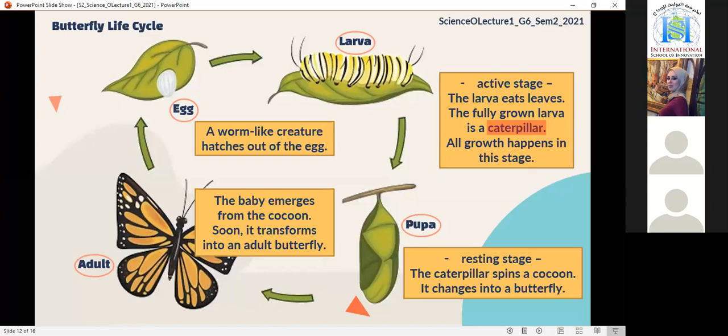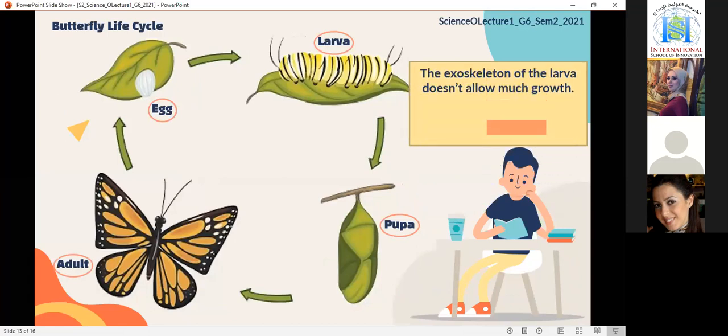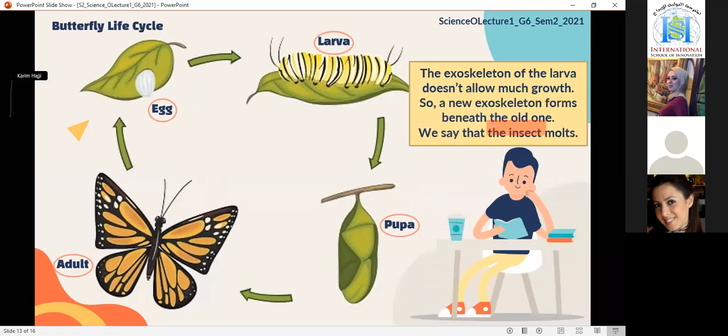Do you still have any questions about the insect life cycle? I took the butterfly as an example since it is one of the easiest. Egg, larva, pupa, adult. During the larval stage, as I said, the insect loses its skin almost 4 times. For this reason, we say the insect molts. This is molting. What do we mean by molting? Who can explain this to me? What's molting?